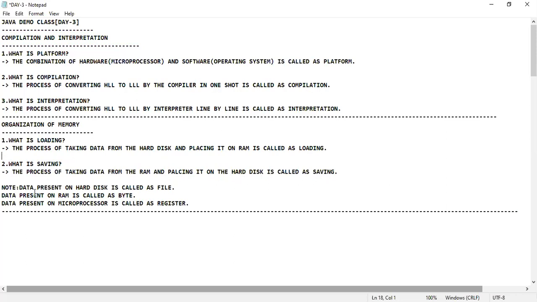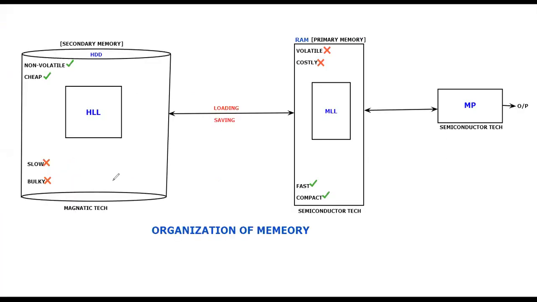The next point is that the data which is present on the hard disk is what we call a file. This is a point you should remember, because if I get back to the diagram and want to explain, let me get back to the diagram part. Here also data will be there, here also data will be there, and on the microprocessor also a certain set of data will be there. I would like to consider that in the simplest way here. Let me call this data, but we tell it by a specific name. This is nothing but the file.